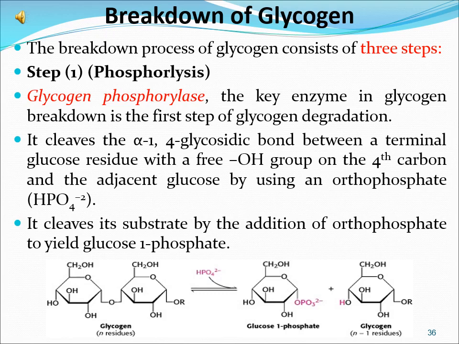It cleaves the alpha-1,4 glycosidic bond between a terminal glucose residue with a free OH group on the 4th carbon and the adjacent glucose by using an orthophosphate. It cleaves its substrate by the addition of orthophosphate to yield glucose 1-phosphate. The cleavage of a bond by the addition of orthophosphate is referred to as phosphorolysis.